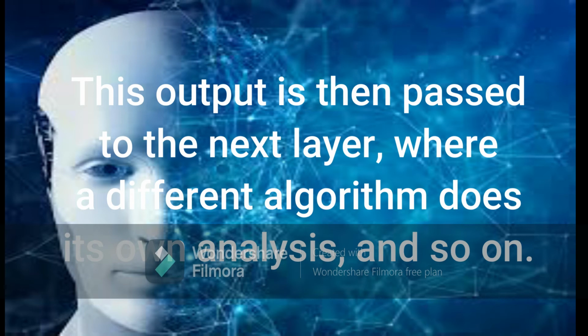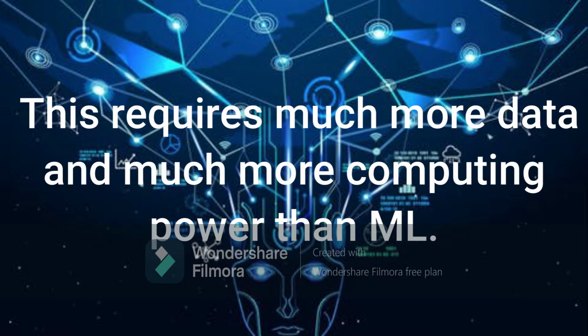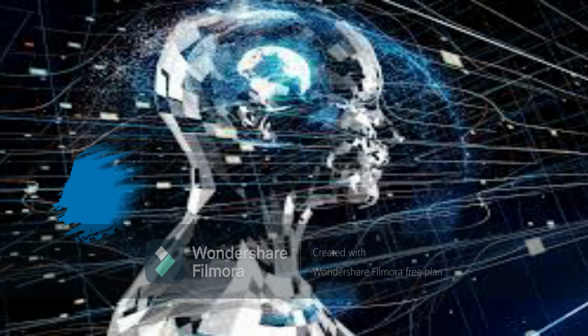This output is then passed to the next layer, where a different algorithm does its own analysis, and so on. With many layers in each neural network and sometimes using multiple neural networks, a machine can learn through its own data processing. This requires much more data and much more computing power than ML.